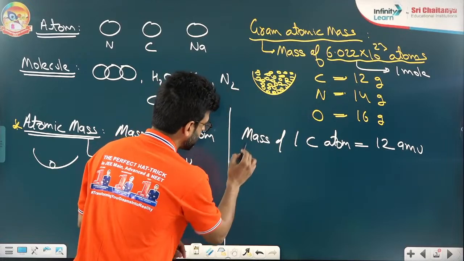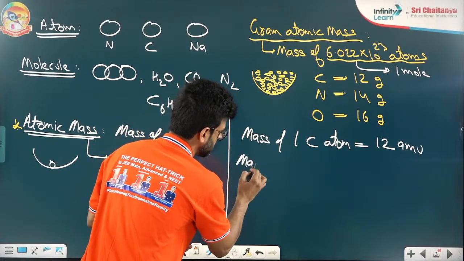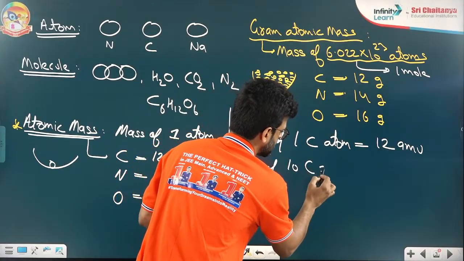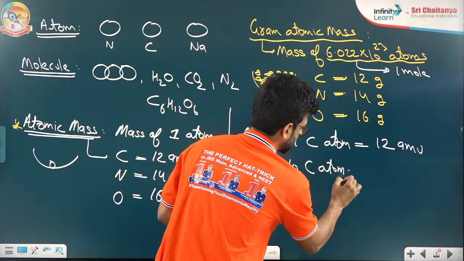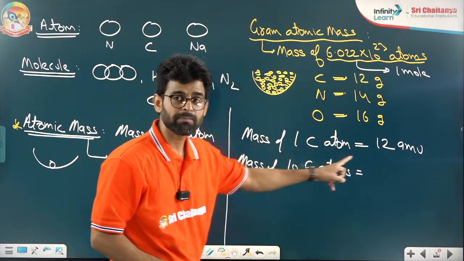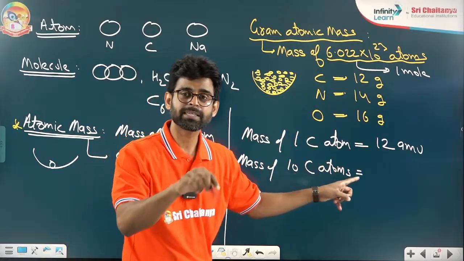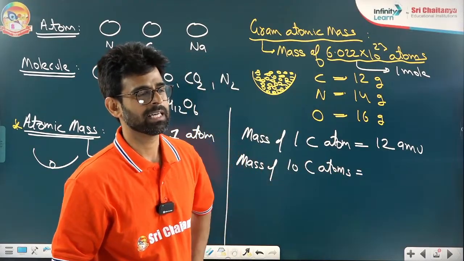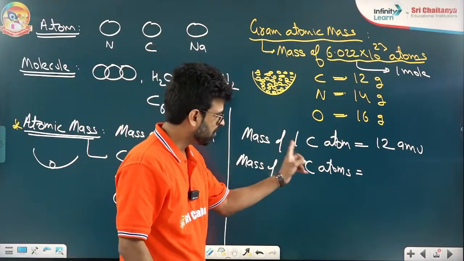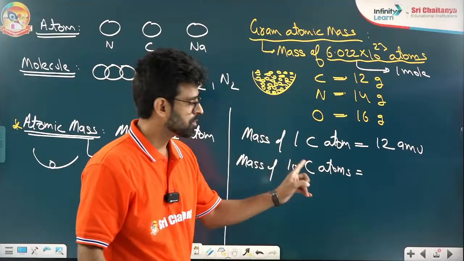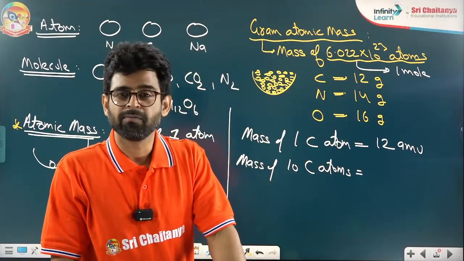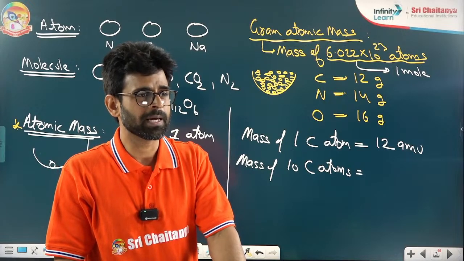Look at this, beta. If I am taking the mass of 10 carbon atoms, tell me. Mass of one carbon atom is 12 AMU. What is the mass of 10 carbon atoms? Simple unitary method. Everyone, answer me.